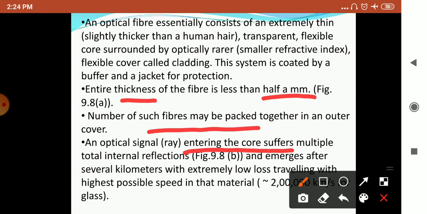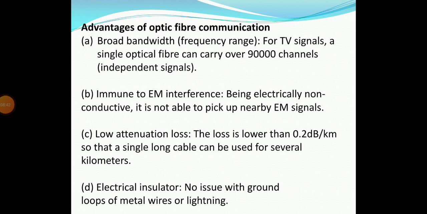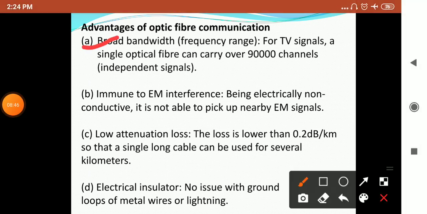So there are a lot of advantages of optical fiber communication, like broad bandwidth. The first advantage is that it gives a broad frequency range.